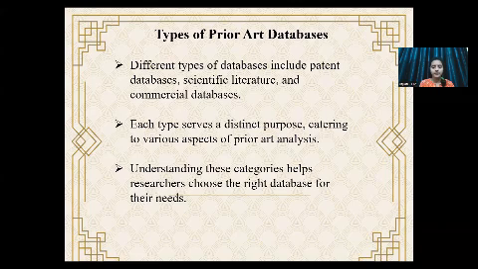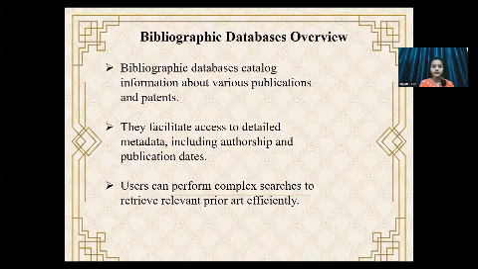Types of prior art databases. There are different types of databases, including patent databases, scientific literature, and also commercial databases. Each type serves a distinct purpose, catering to various aspects of prior art analysis. Understanding these categories may help researchers choose the right database for their needs.